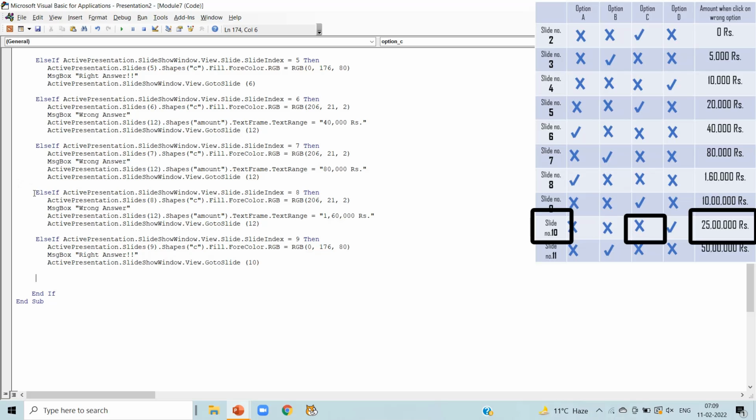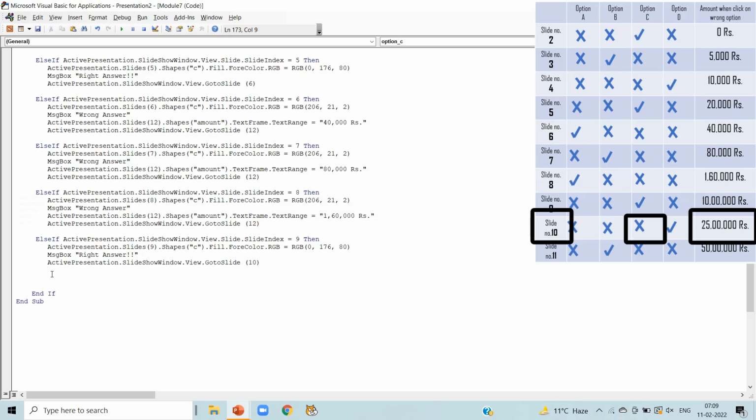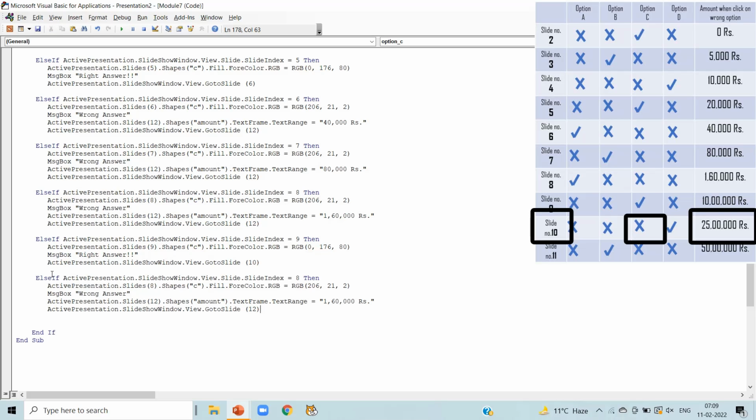Now in the slide number 10 we can notice option C is wrong answer. So copy the code having wrong answer and paste it here. In the first line write slide number 10, and the second line also alter it to 10. Message box wrong answer, and the amount when we click on wrong option is 25 lakh here.